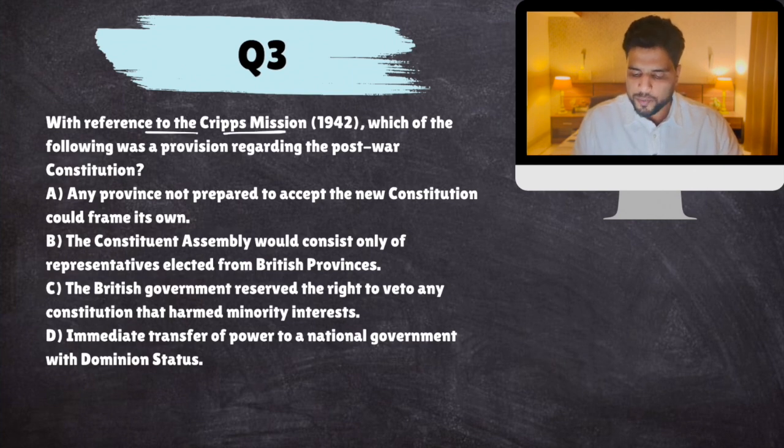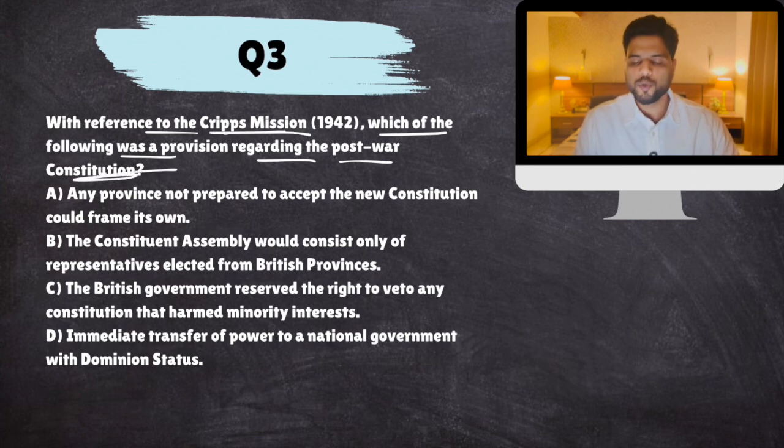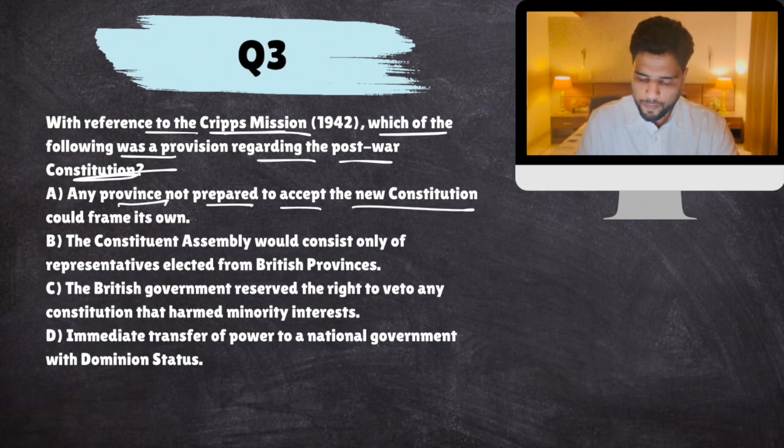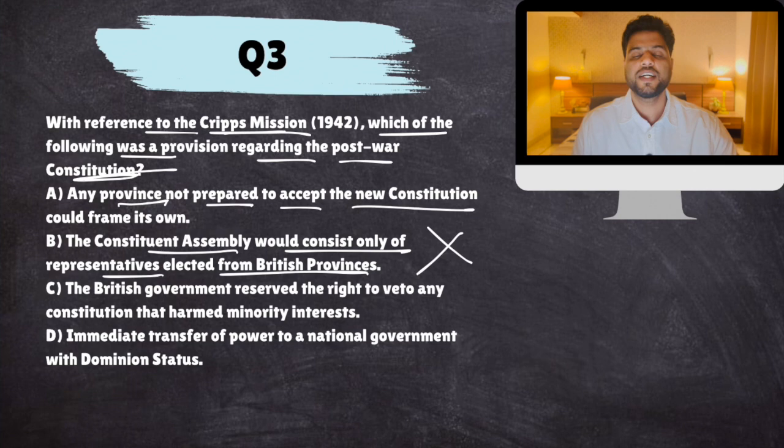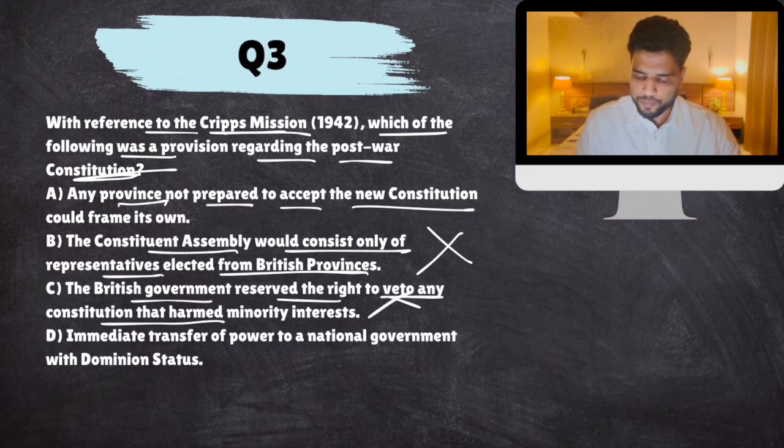Next, with reference to Cripps' mission, which of the following was a provision regarding the post-war constitution? Cripps' proposal, given by Sir Stafford Cripps, was that any province not prepared to accept the new constitution could frame its own. The Constituent Assembly would consist only of representatives elected from British provinces? No, it also included representatives from princely states. British government reserved the right to veto any constitution? Immediate transfer of power to national government with dominion status?